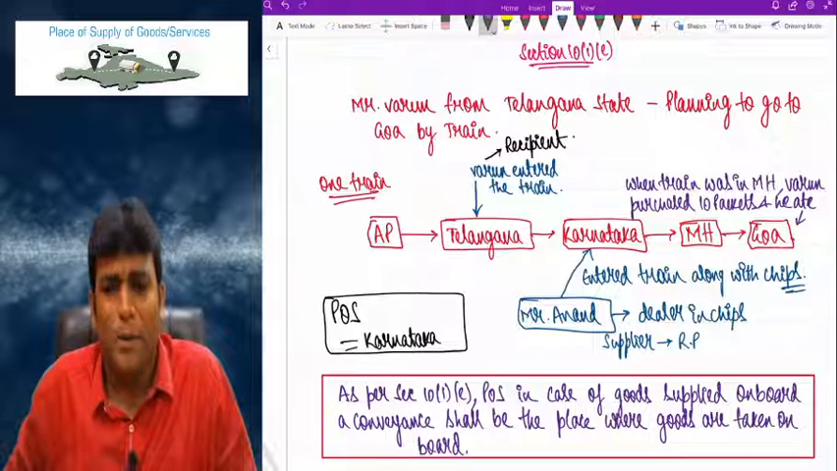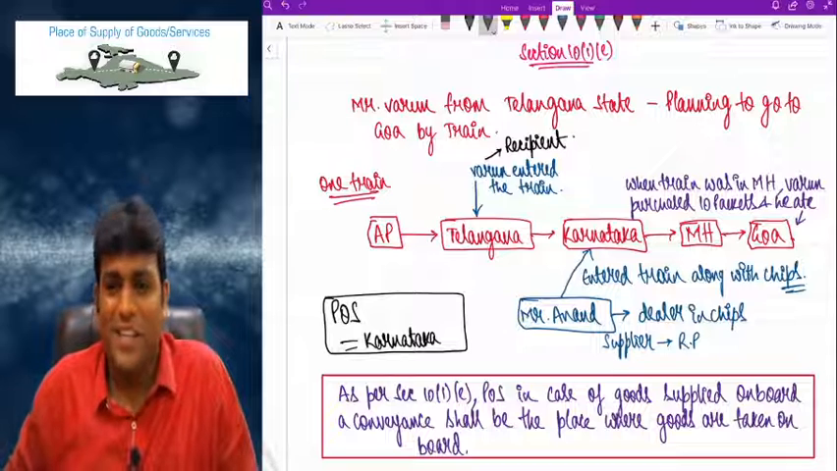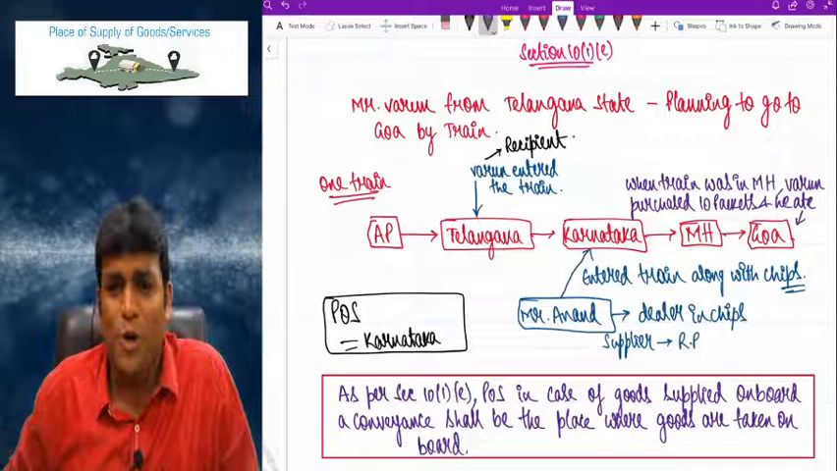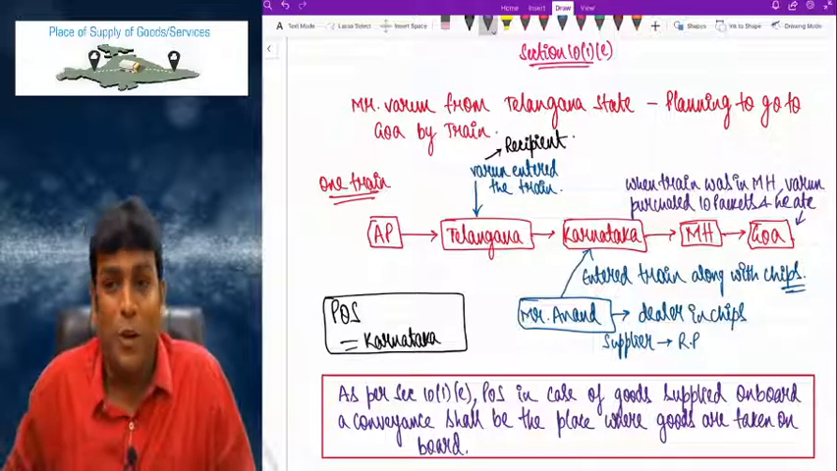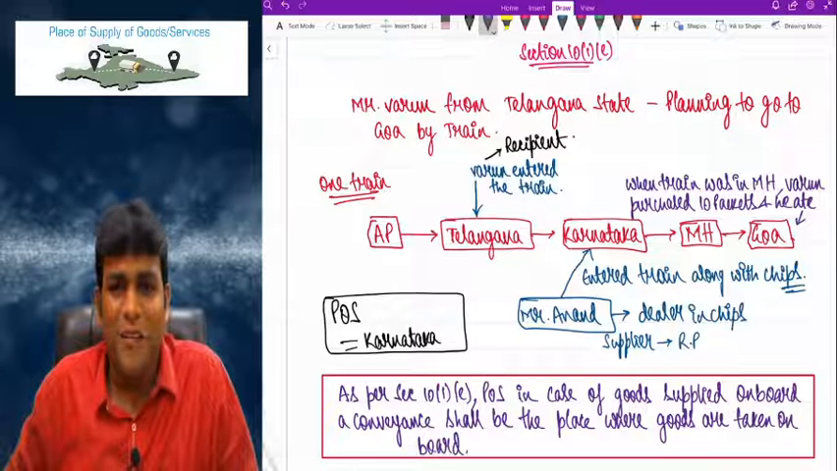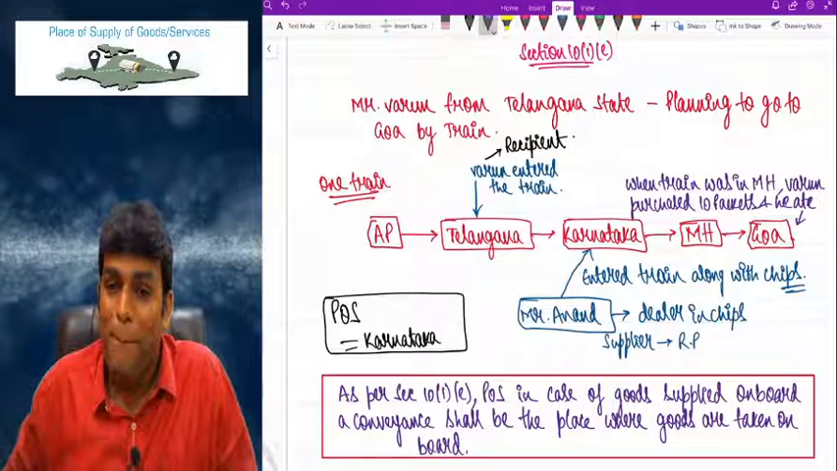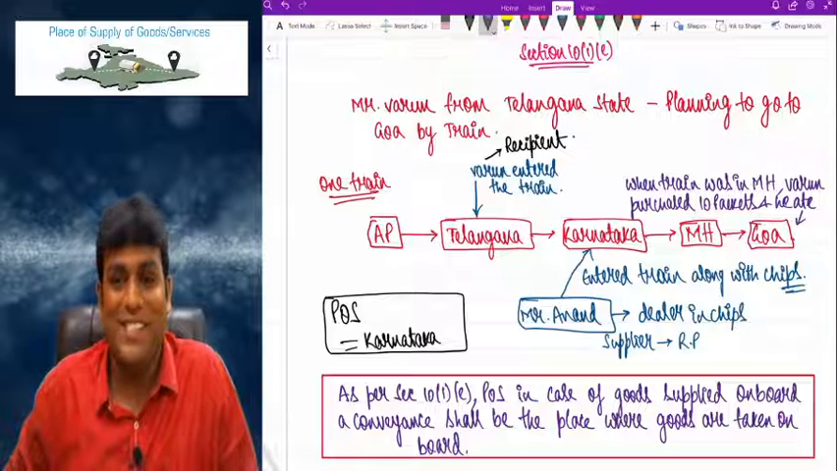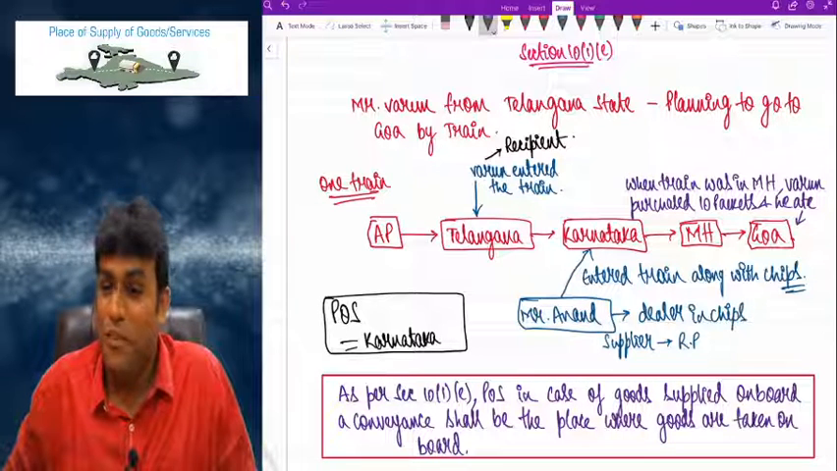Take the example. Come on, don't relax. And in fact, with this, the story of 10(1)(e) is over, and the story of section 10 also is over. Section 10, which deals with the wonderful concept of place of supply in case of goods. Very interesting, very important.